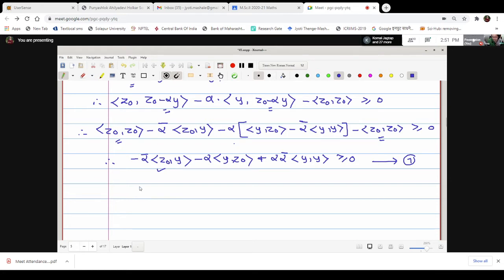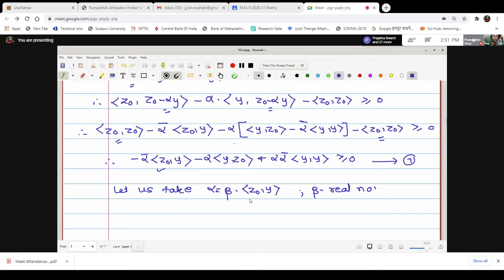We will select, or let us take, alpha is equal to beta into inner product z naught with y. The inner product is a scalar quantity, and here we will keep the restriction that beta is a real number. Beta is a real number, a specific value we are choosing.